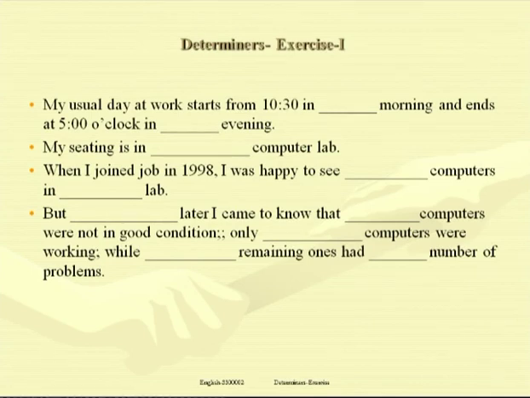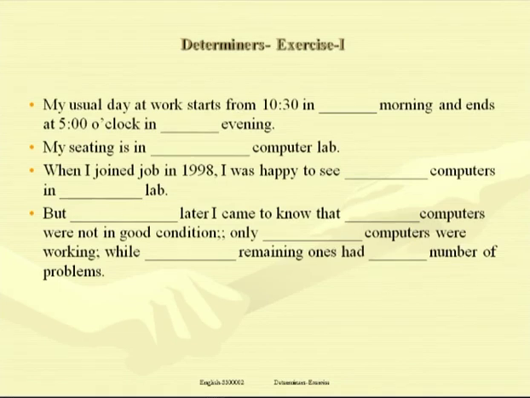All means if for example there were 30, all of them were not in good condition. That's why all computers were not in good condition.